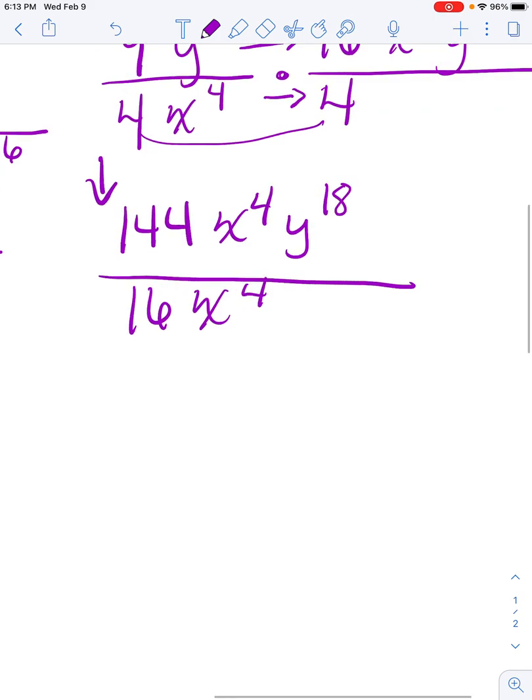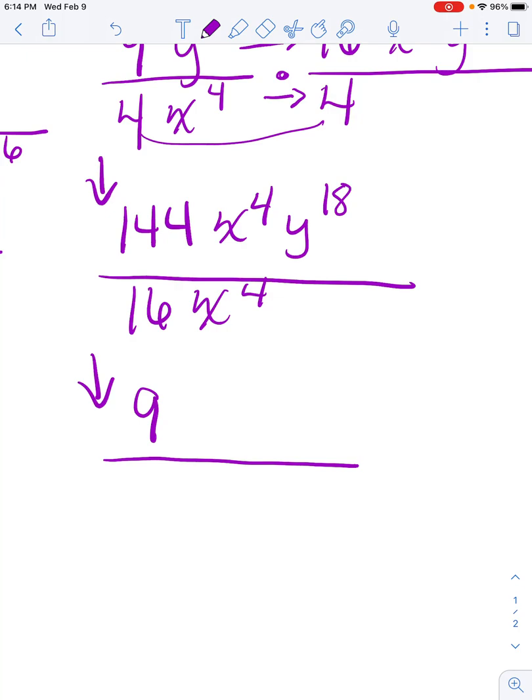Now I can simplify. So I first check to see if 144 is divisible by 16, which it is, and it gives us 9, and since 144 is larger, the 9 goes on top. Then I have x to the 4th over x to the 4th. When you divide, the exponents get subtracted.